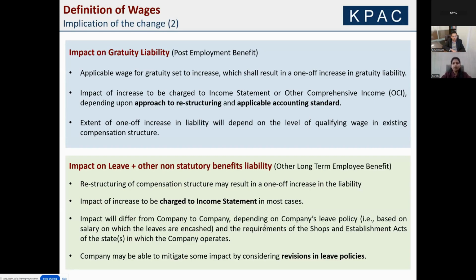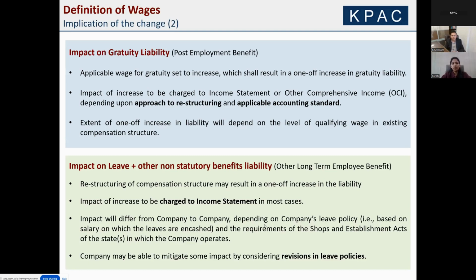And how that will further go will depend on the applicable accounting standard the company is using, like AS 15, Ind AS, or US GAAP. So we'll discuss shortly how it would be different in all the three accounting standards. There would also be an ongoing impact because year on year, additional current service cost, which is my recurring cost, would be computed on a higher base, the reinstated salary. So with one-time impact for all the past service, the year-on-year cost will also increase.